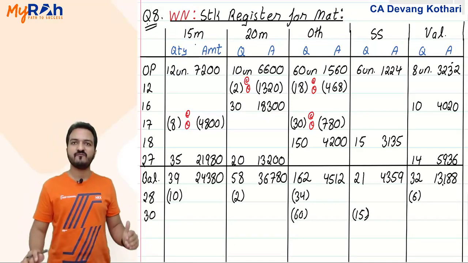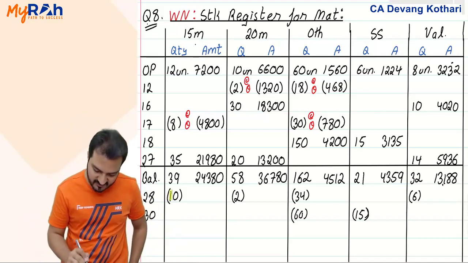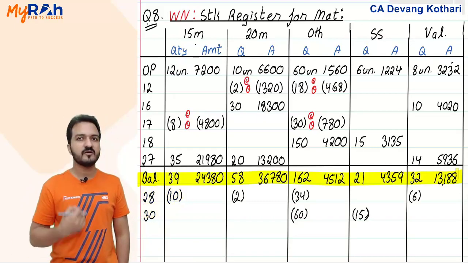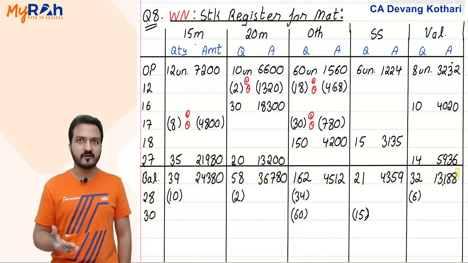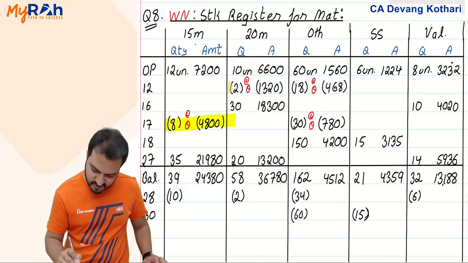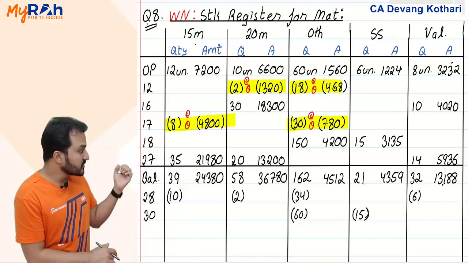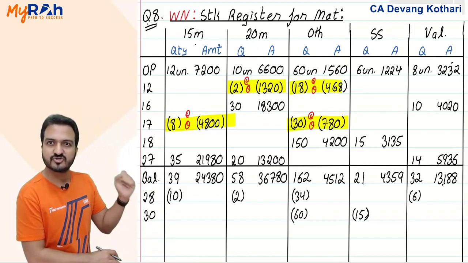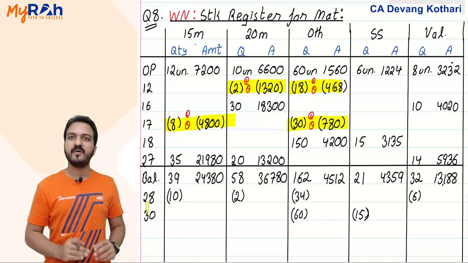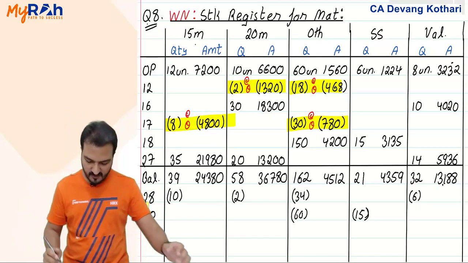All these issues will now be valued at the weighted average rate. As on 28th August, as on 30th August, what is the weighted average? These are the weighted average values. That is why I calculated the balance, because now there are material issues to be done. So you notice that these 4 issues are done at the rate of opening, because before these issues there was no other purchase done, and all the issues done on 28th and 30th August are done based on weighted average, because there were purchases done before that. Done? Yes.